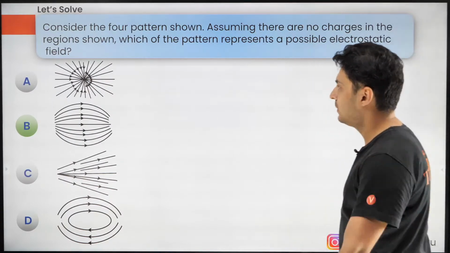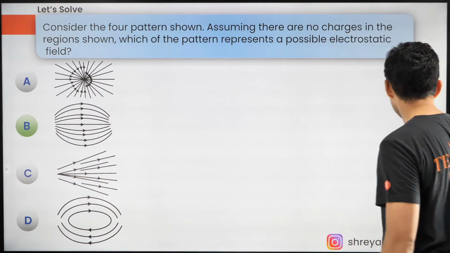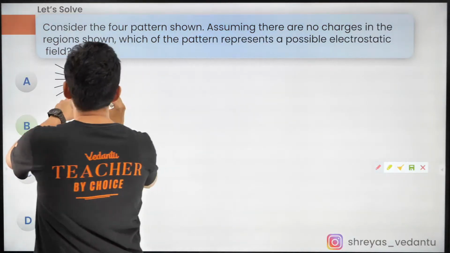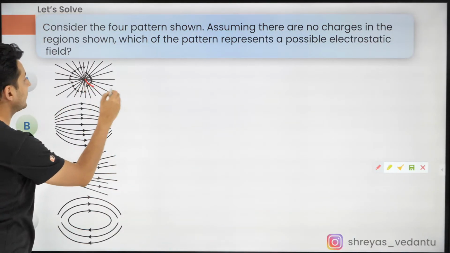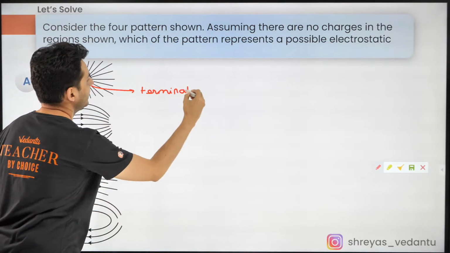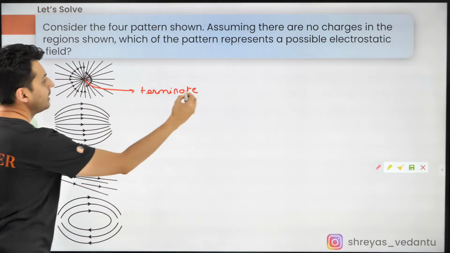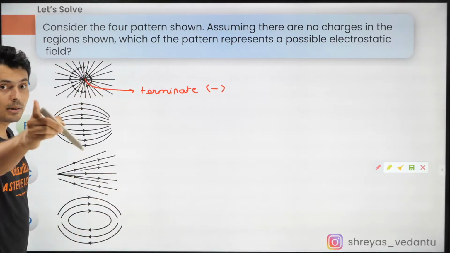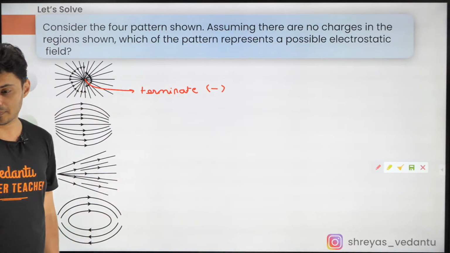Now, why is it B? I'll tell you why. Look over here. In diagram A, they are terminating over here. Now, if they are terminating, what is present over there? A negative charge. But what is the question demanding?